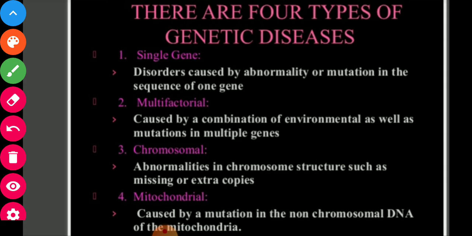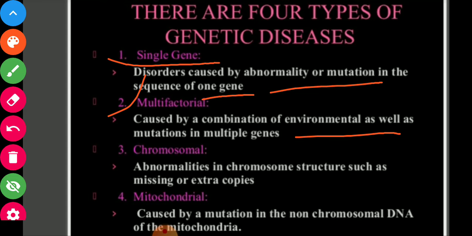There are four types of genetic disorders: single gene disorder, caused by abnormality or mutation in the sequence of a single gene, means one gene. Then second one is multifactorial, in which the environment as well as the mutations can cause genetic disorders.